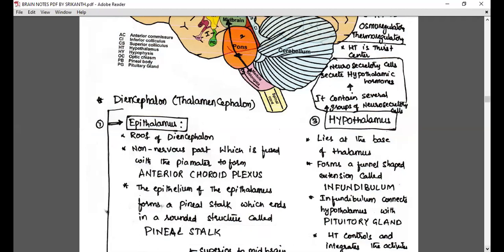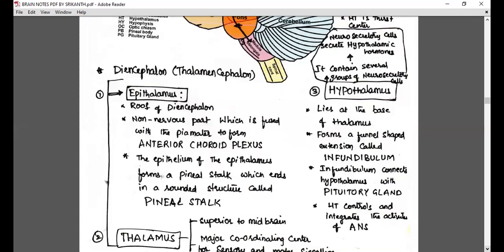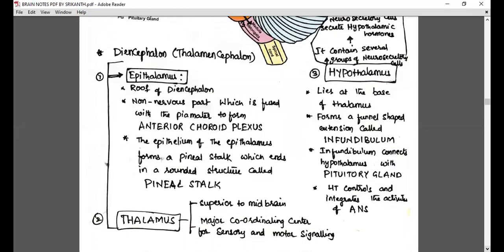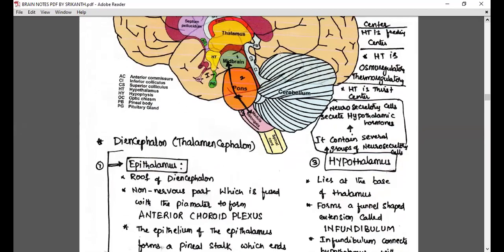Then we need to discuss the thalamus and hypothalamus, which are both clearly visible in the diagram. First of all, they are given the address superior to the midbrain. Let us check whether it is superior to the midbrain or not. Yeah, this is the midbrain and this is superior to the midbrain. If you want, you can locate the epithalamus here also. What is PB? PB means pineal body. So with that, we can locate the epithalamus also.